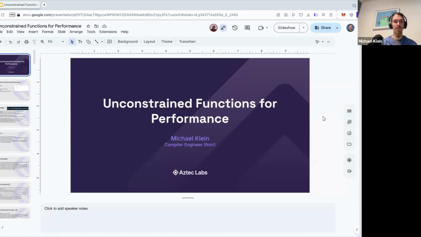Hi, great to see everybody. As Rafi mentioned, I'm Michael Klein. I'm on the Noir team, and today I'm going to be talking about unconstrained functions, specifically for optimizing performance and doing some things that might be hard on non-ZK languages.